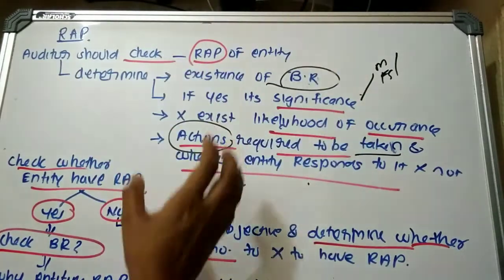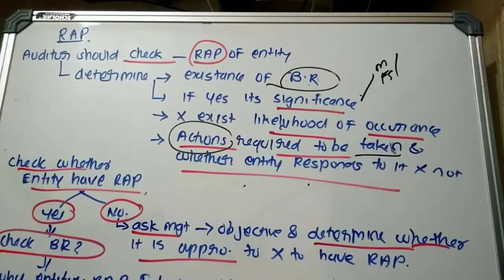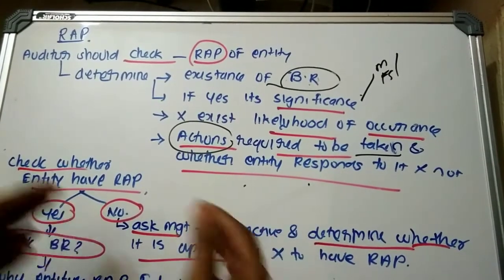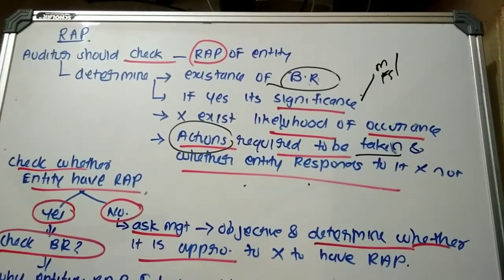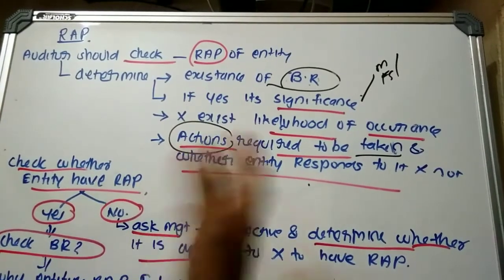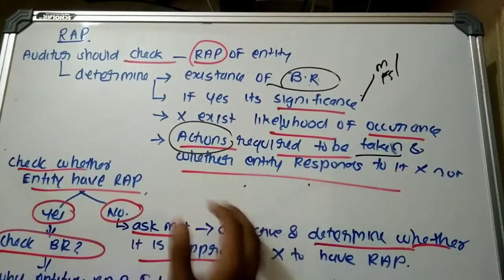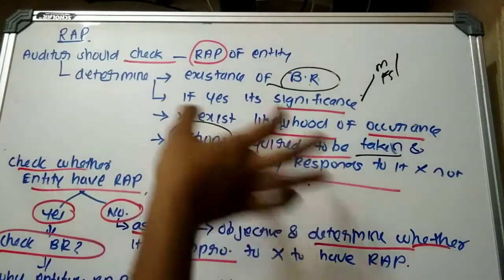Then the auditor is also required to determine whether there exists a business risk and whether there exists what? A risk assessment procedure. That is, if the auditor finds a business risk which remains unresolved, the auditor has to determine why the risk assessment procedure became weak or doesn't respond towards that risk. What are the reasons? Then, if the entity is not having a risk assessment procedure, the auditor should ask the management and determine which are the existing conditions and whether it is appropriate not to have a risk assessment procedure in these conditions, etc. Now we are moving towards the next element.